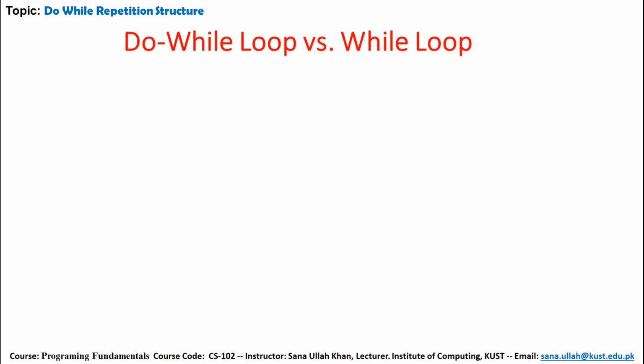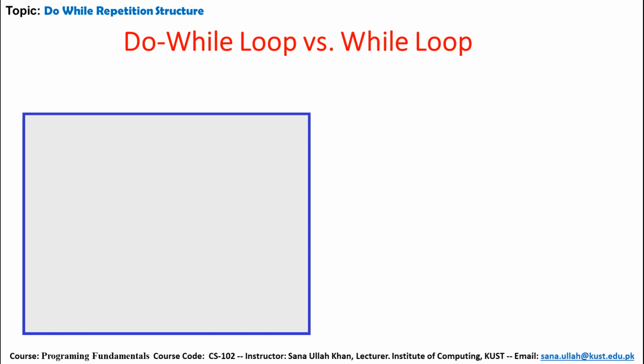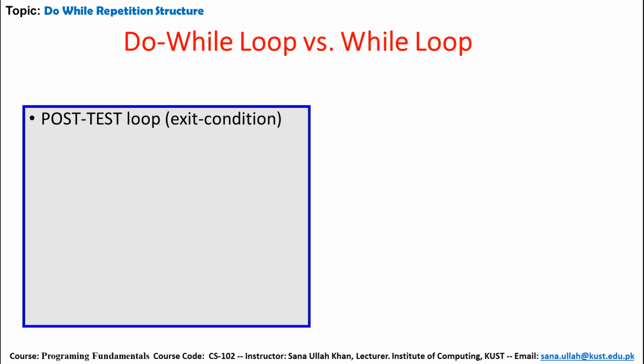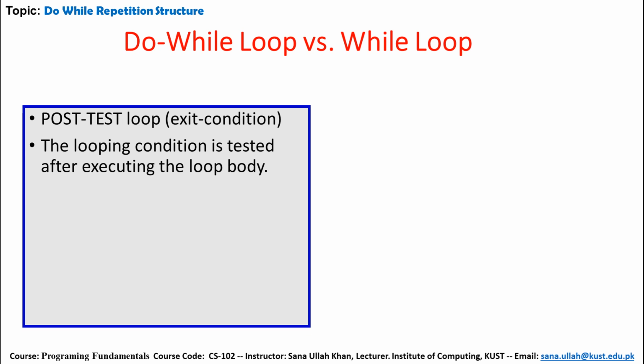So, do while loop versus while loop. What are the main differences between the do while loop and the while loop? The main difference is in the post-test loop exit condition: the looping condition is tested after executing the loop body.